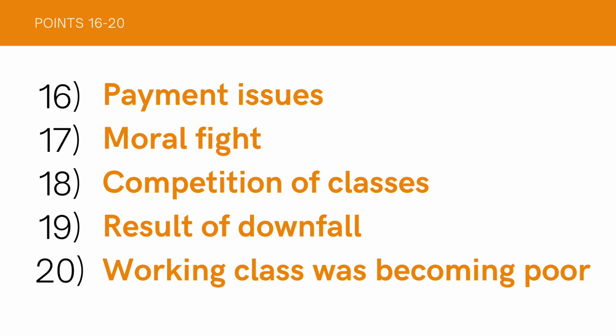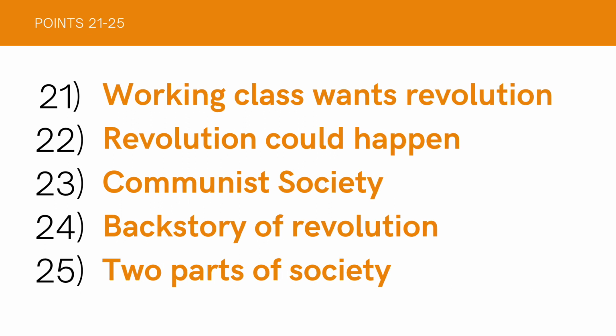And the 20th point is that the working class was becoming poor. The working class is doing hard work and becoming poorer and poorer because they were not getting as much as their wages should be. And the 21st point is that the working class wants revolution.